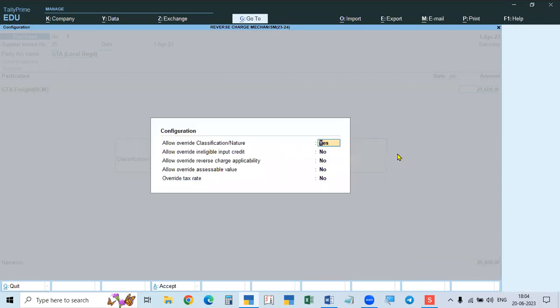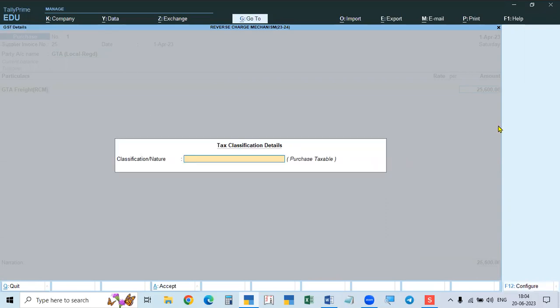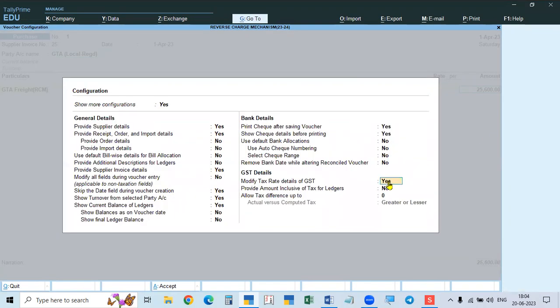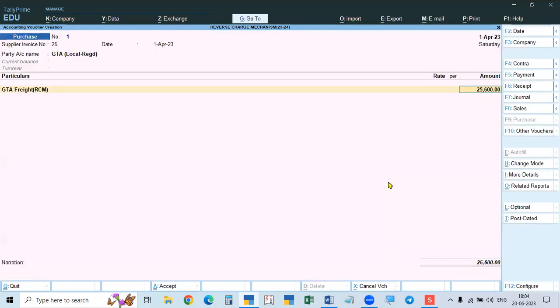See, this is purchased from the local GTA. Local purchase or sale will be shown in the list as the nature of transaction.